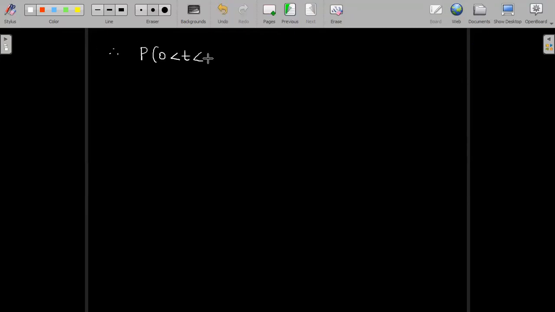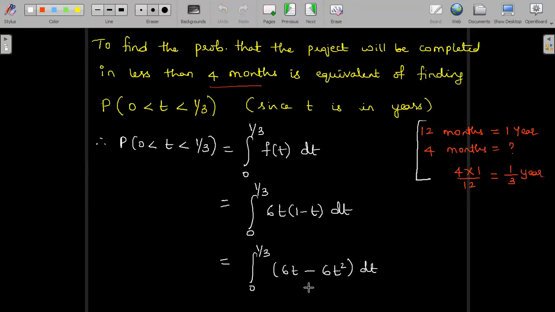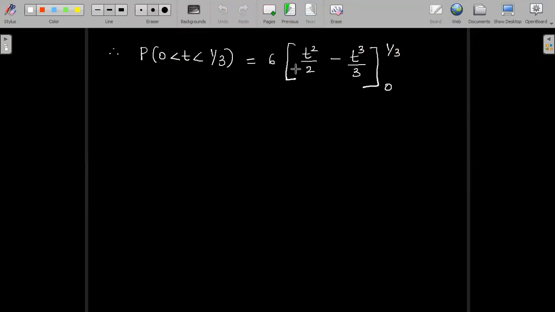So for 0 less than t less than 1 by 3, 6 outside. Integration of t is t square divided by 2. Integration of t square is nothing but t cube divided by 3. Between the limits 0 to 1 by 3. Let me just show you the previous step. 6 I can write outside. t into 1 is t minus t into t is t square. t minus t square. Integration of t is t square by 2. Integration of t square is t cube by 3. That's how I've got this.